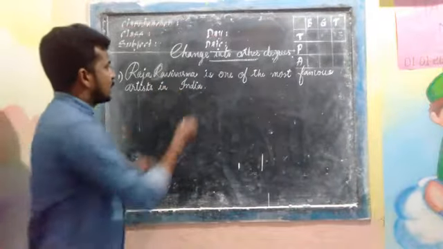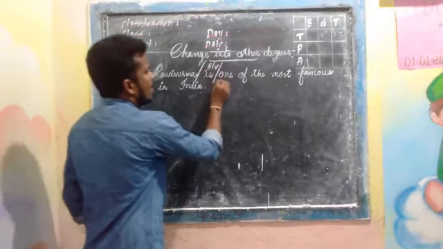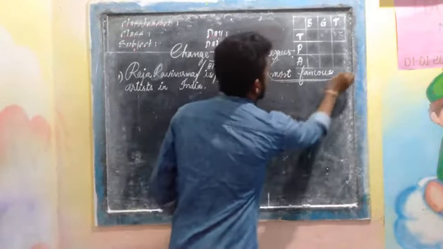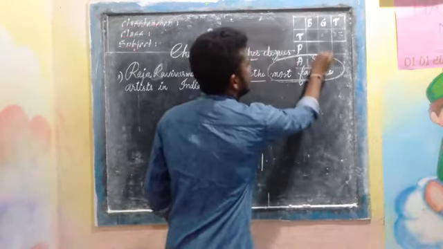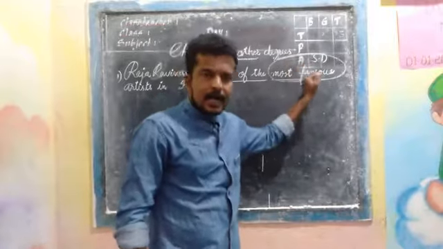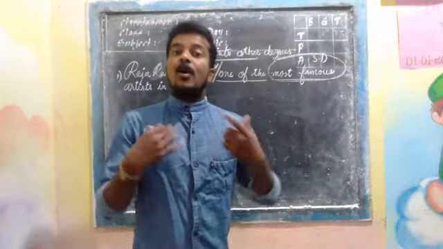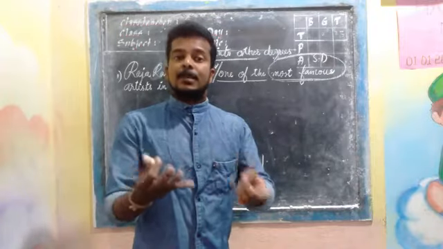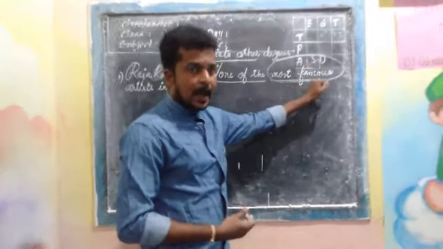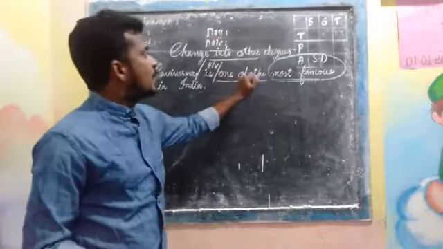Raja Ravi Verma is the subject, is is the helping verb, and one of the most famous is the superlative adjective. As I told you, famous has more than one syllable: famous, more famous, the most famous. Most famous is used, and just before the superlative adjective, one of the is used.